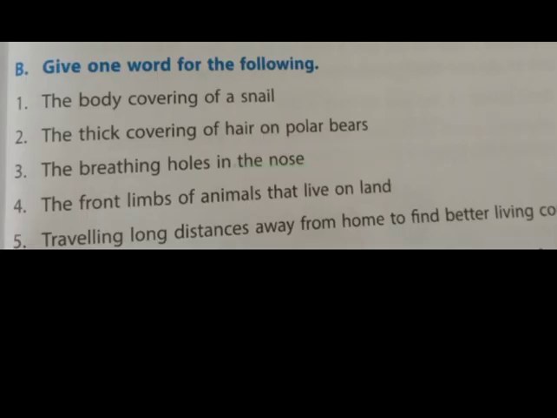Then section B, give one word for the following. First question, the body covering of a snail. It is shell. Second question, the thick covering of hair on polar bears. What is the answer? Yes, fur. Third one, the breathing holes in the nose.